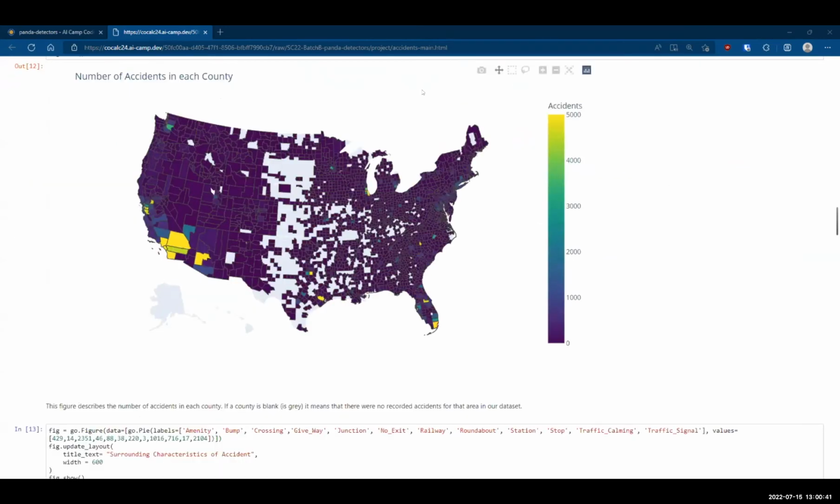And then we have one more graph here, where we counted by county. As a trend, we see that bigger cities tend to have more accidents because there are more cars and more people driving.